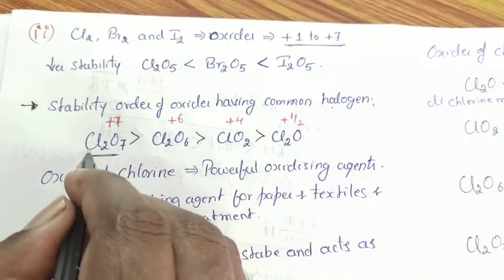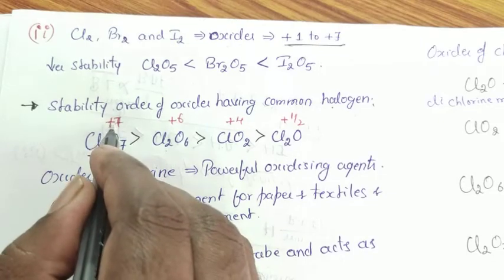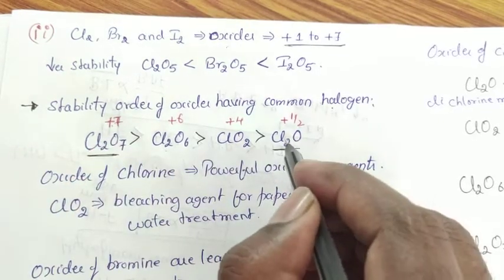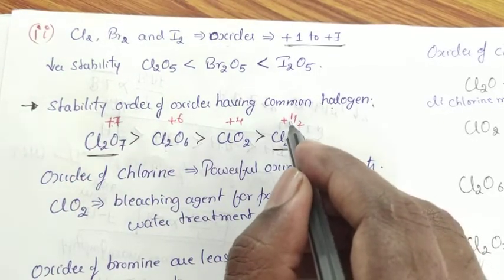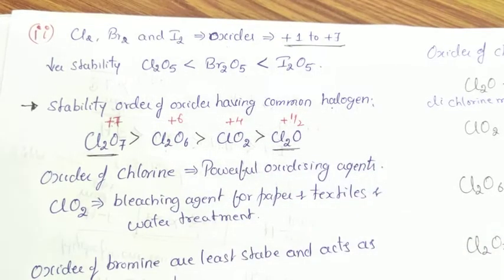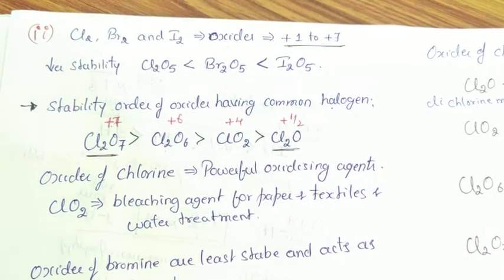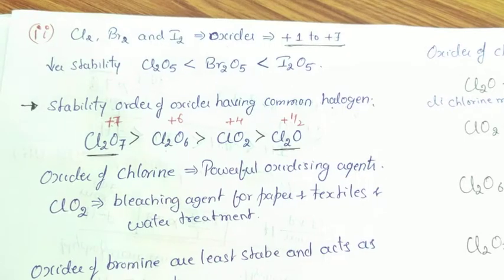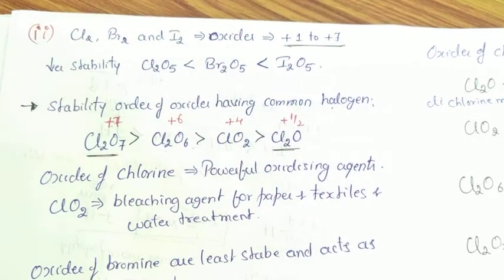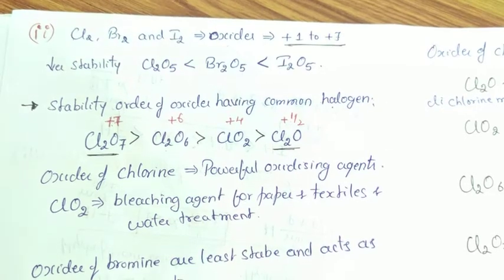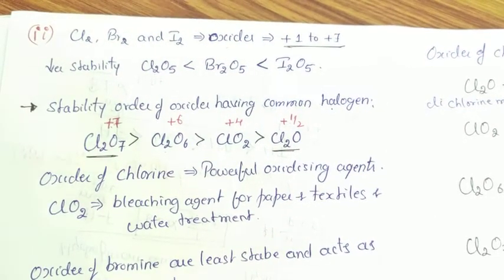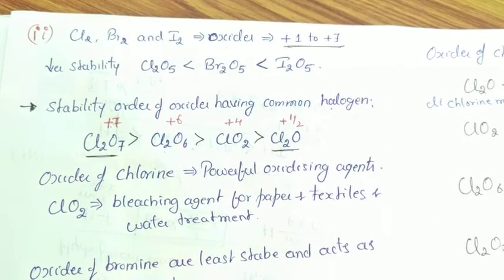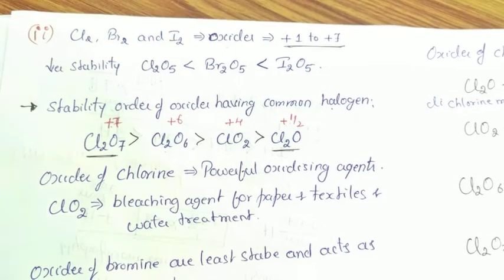The reason is, in this molecule, chlorine possesses a higher oxidation state. In this molecule, chlorine possesses a lower oxidation state. Means, the stability of an oxide depends upon the oxidation state of the halogen atom. Greater the oxidation state of the halogen atom, greater the stability of the oxides.